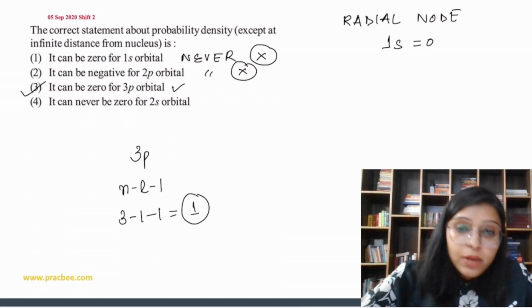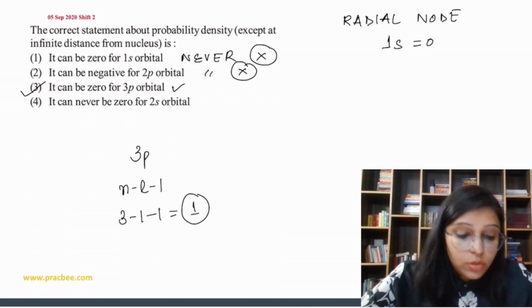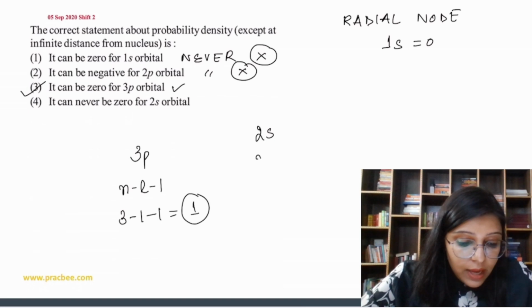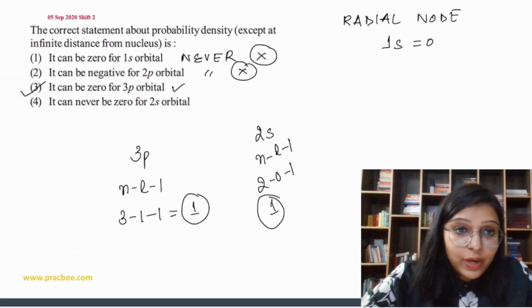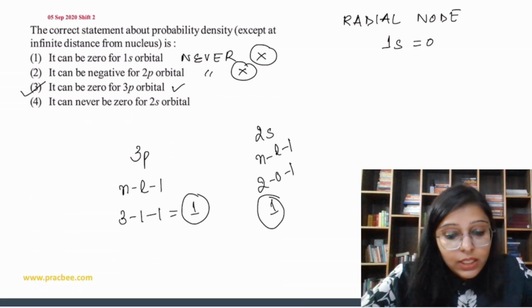It can never be 0 for 2s orbital. So 2s orbital is n minus L minus 1, so 2 minus 0 minus 1, which is equal to 1. But no, it is going to be 0 for 2s orbital because we are going to find one node. So answer is going to be the third one.